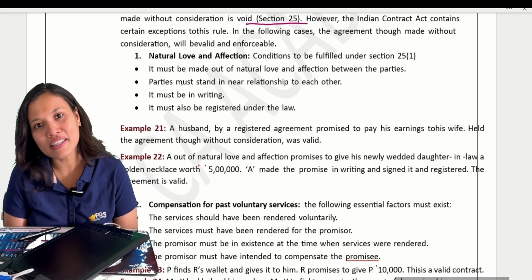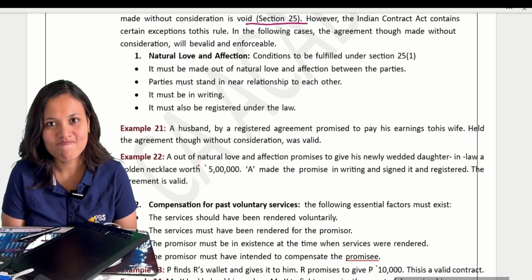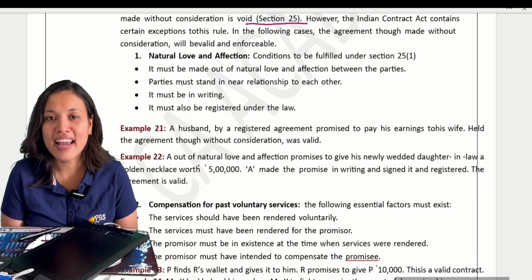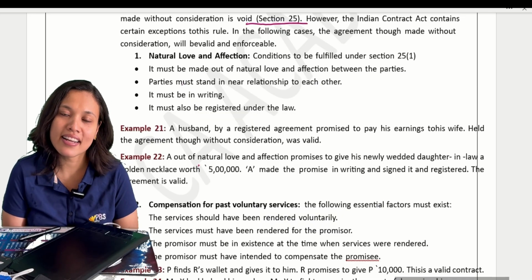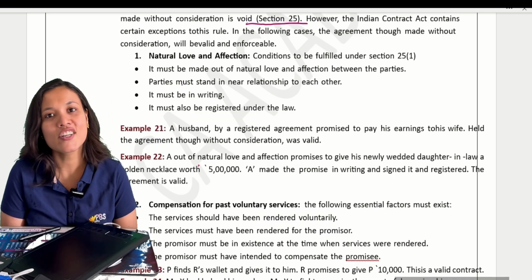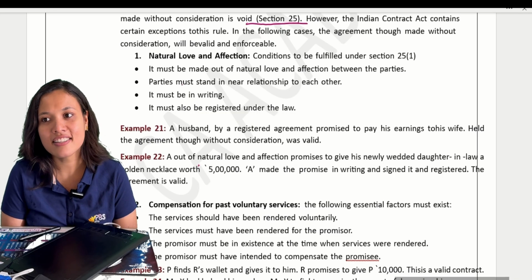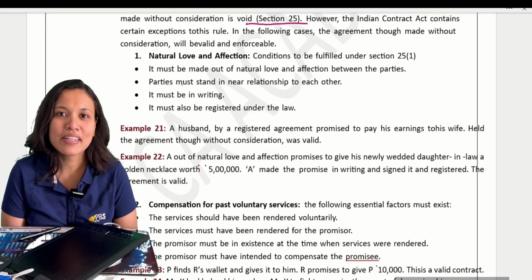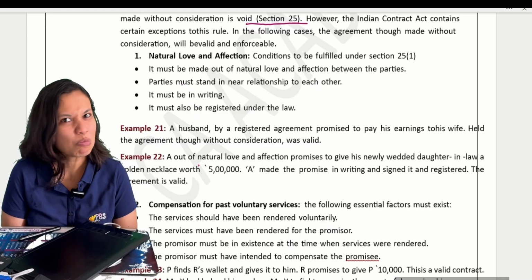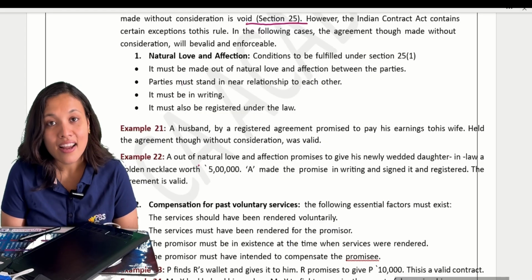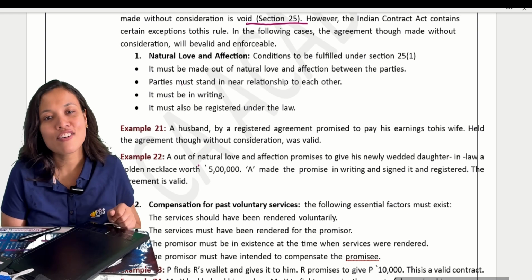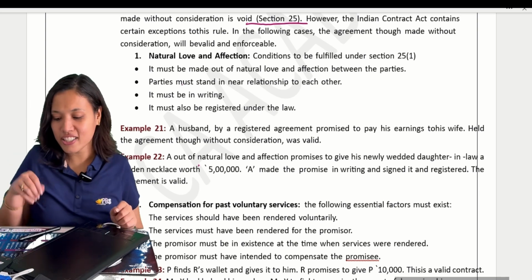Does there need to be something in return? No. But if he does not give her the diamond necklace, can she recover that necklace? Can she take the father-in-law to court and recover it? Generally, because it is a social agreement, you cannot. But if some conditions are fulfilled, then she can take the father-in-law to court. What conditions does she need to fulfill?